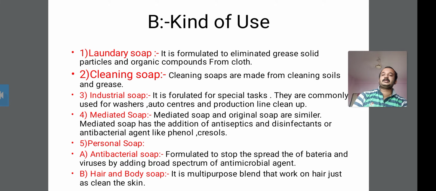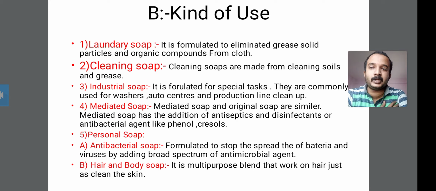Different types of solid grease particles are situated on your cloth, and some organic compounds are also situated on your cloth, and these are eliminated by this laundry soap.